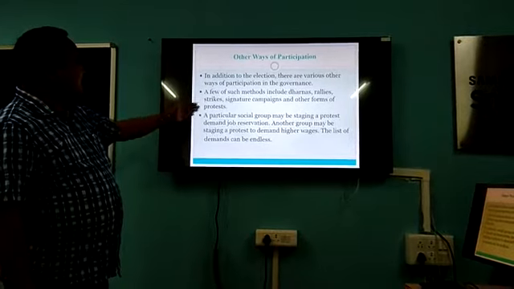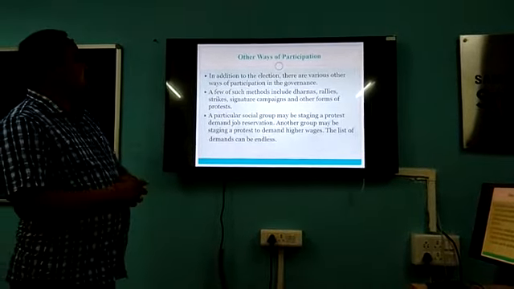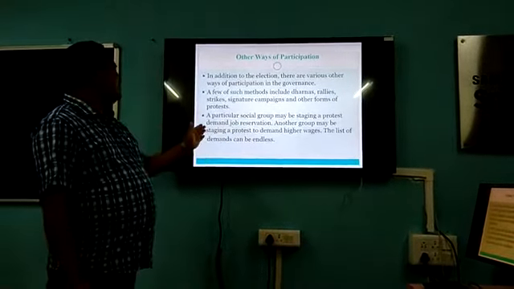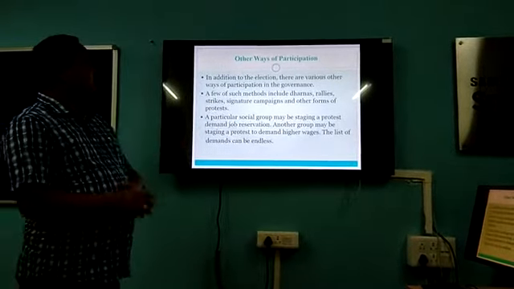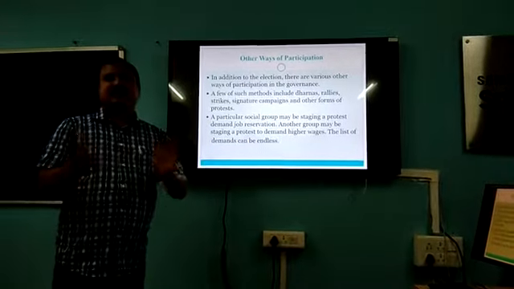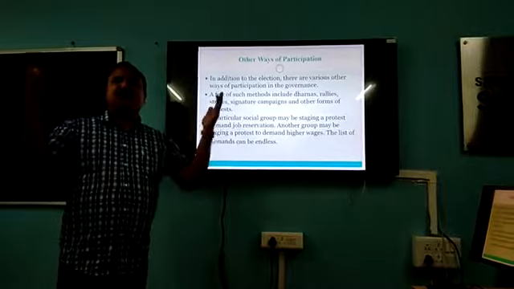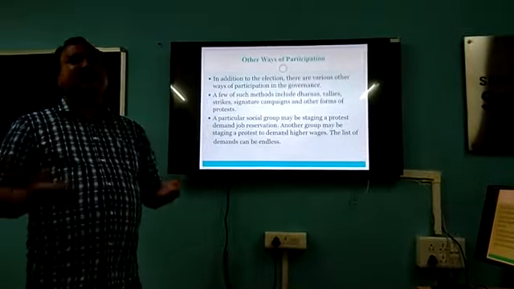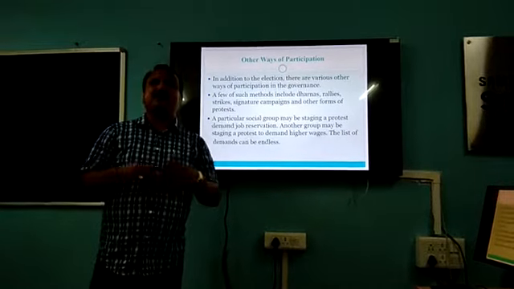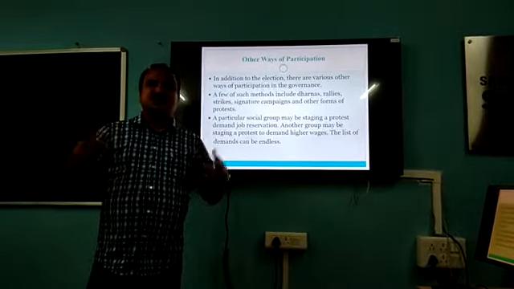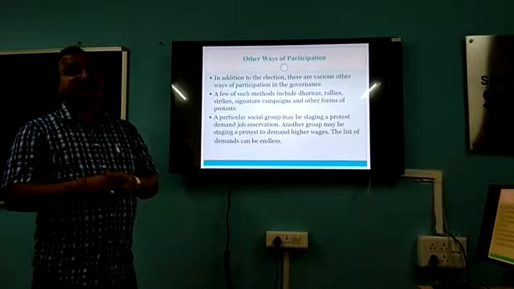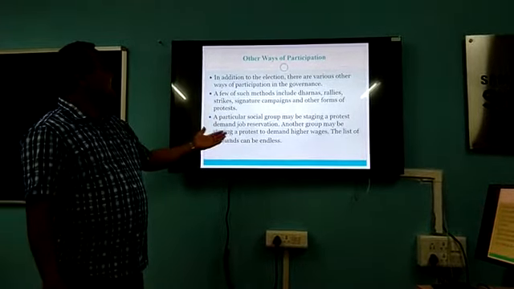A particular social group may be staging a protest to demand job reservation, another group may be protesting to demand higher wages. The list of demands can be endless. In a democracy there are so many people, and they have different demands. To fulfill their demands, they also have to voice them. So in what way are they going to do that?